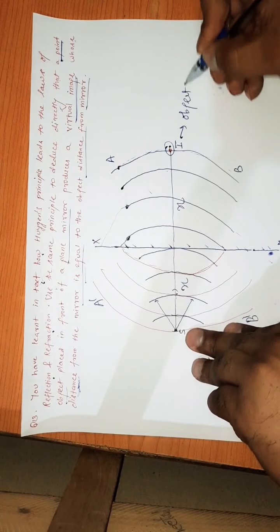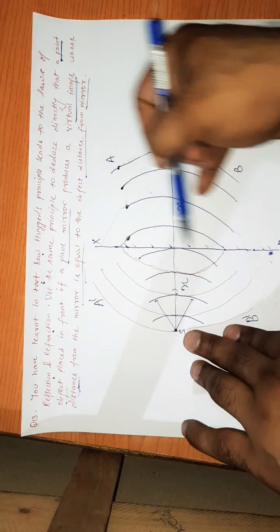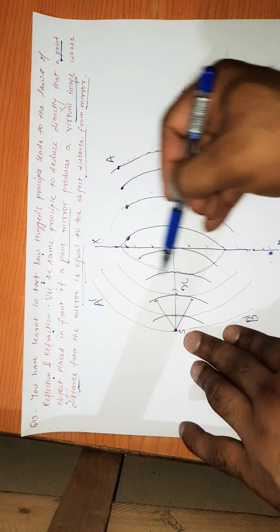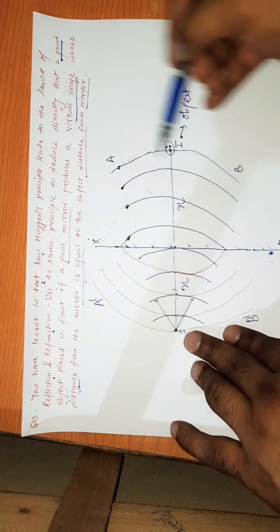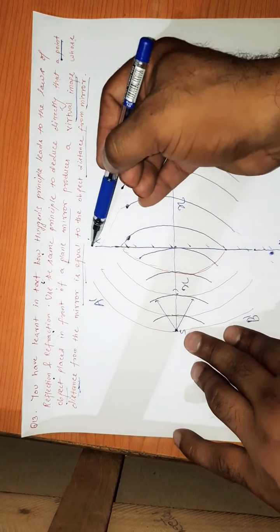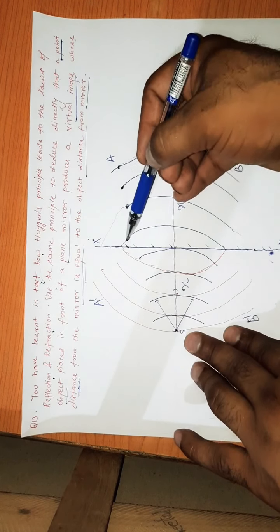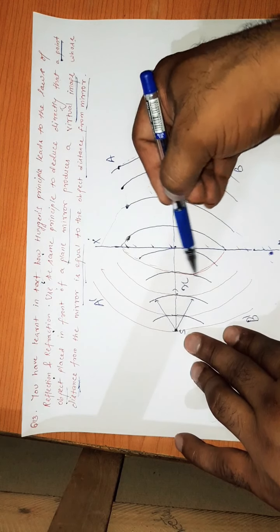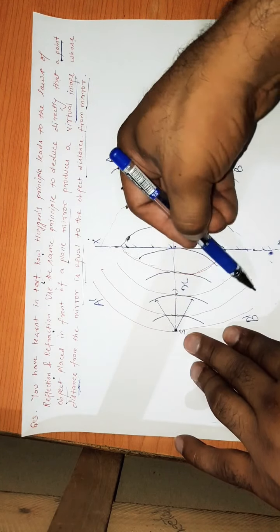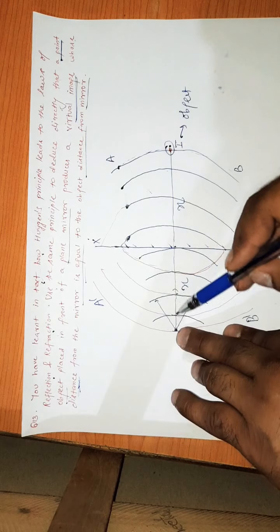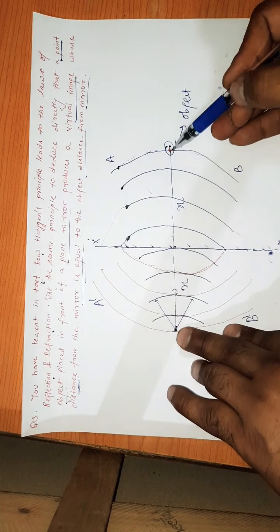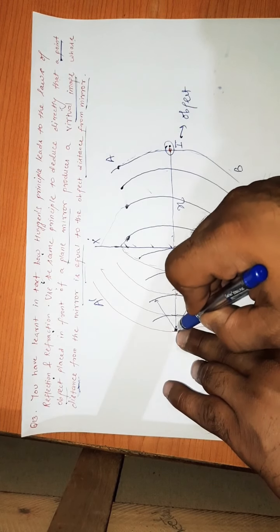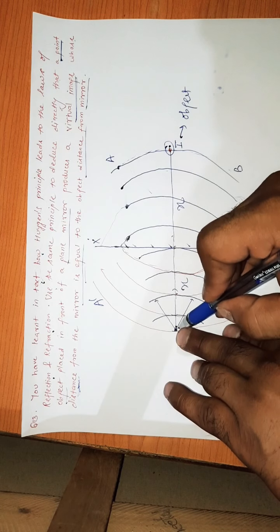I am clarifying again. If this is a plane mirror, then the wavefronts are coming like this, they will strike. If there is no plane mirror, then the wavefront will carry on like this. But there is a plane mirror, so the reflection starts. The wavefront will be like this, then again this, then again this. So if this distance is x, then its reflection image will be formed at this distance again, x, and in total it is 2x.